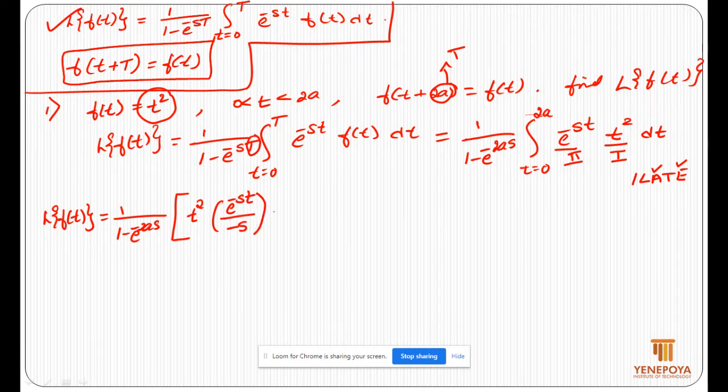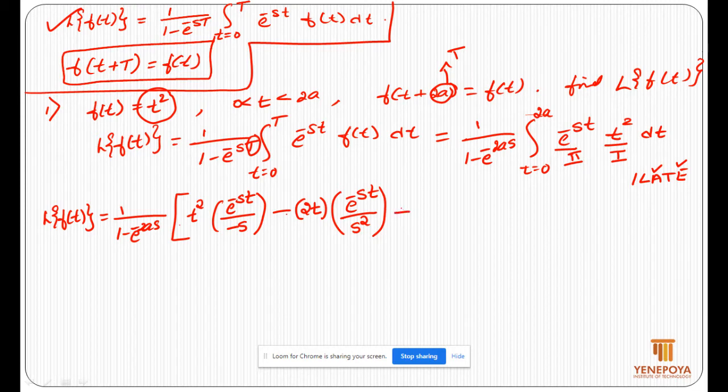Alternatively, you should change the sign, that is negative now, plus second term is negative. Differentiation of the first term, that is t square, differentiation is 2t. Further integration of second term, that is e power minus st divided by minus s integration. So e power minus st, again you will get minus s, so minus s the square, that is s square.